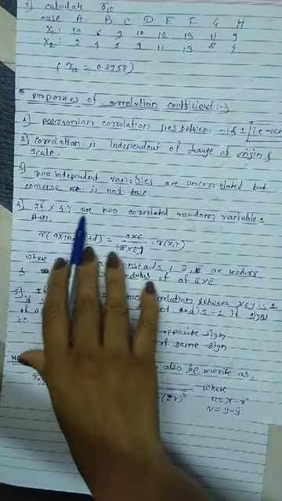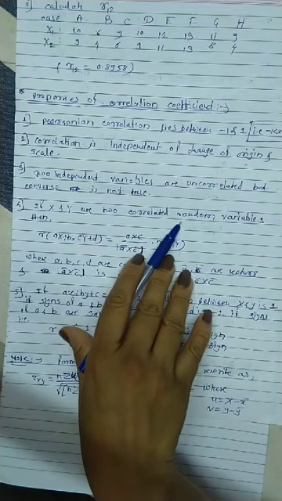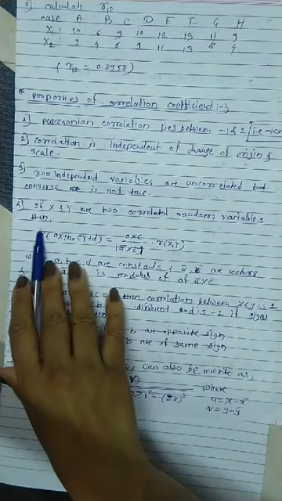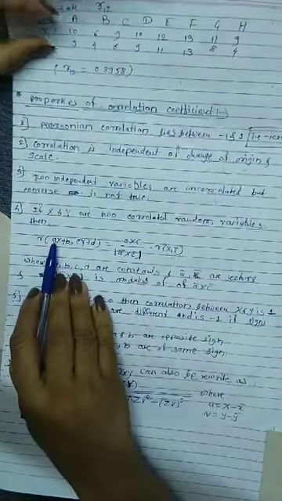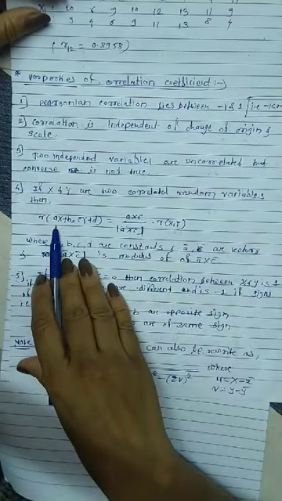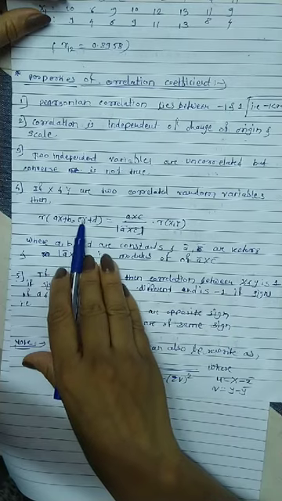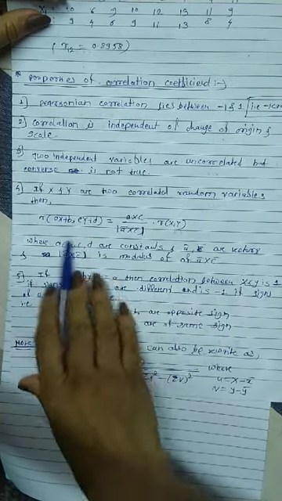Okay, if x and y are two correlated random variables, then r of x and y, instead of x, they consider ax plus b and cy plus d. Just mug up, this is the one formula.